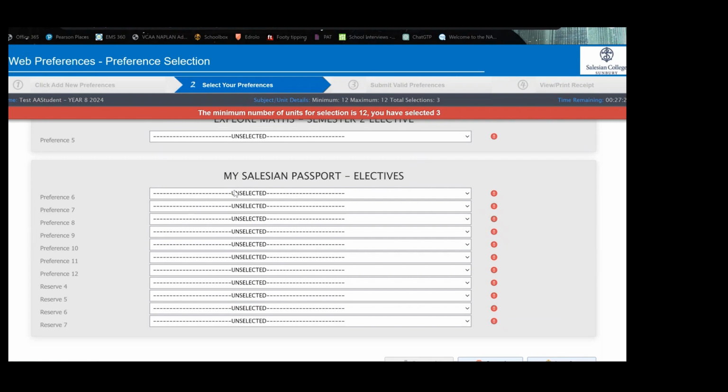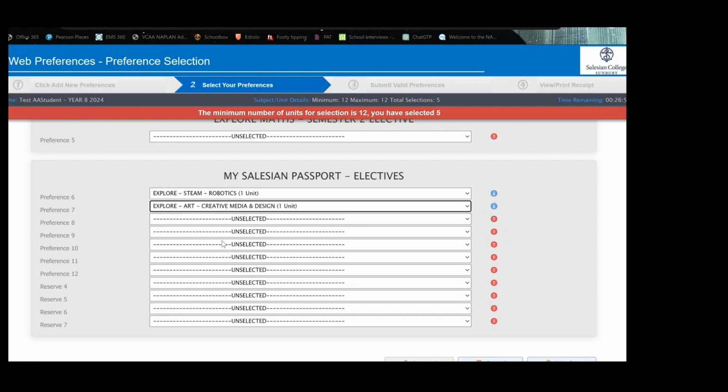One of the really important parts with this part of the selection process is that the students place these in preference order. So the subject next year that they most want to do needs to go at the top of their list. So if robotics is the really key choice for your young person, that would go at the top of the program.